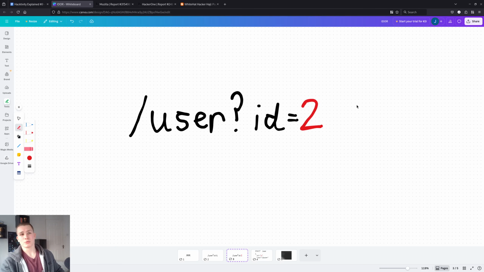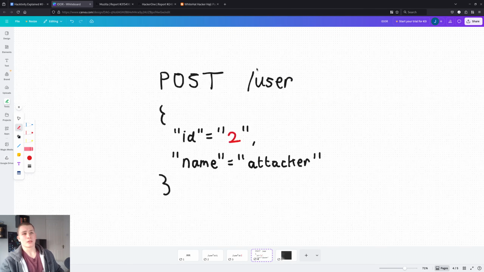You just change one of the unique identifiers and see if the server responds with that user's data. And obviously, it doesn't only exist in the query parameters. For example, this is a JSON endpoint, and instead of being in the query parameters, the IDOR in this case is in this JSON parameter here. In this case, it might be a way to change a username. So if we wanted to change this username, we would provide the ID and then the name. And it would verify if this ID is there, and then it would change the user's name. So that's one of the ways you can hunt for IDORs.